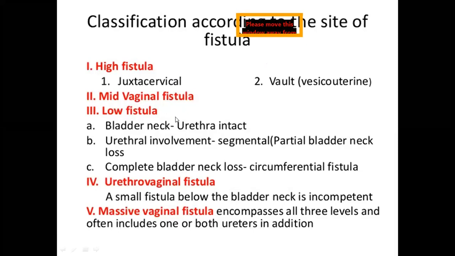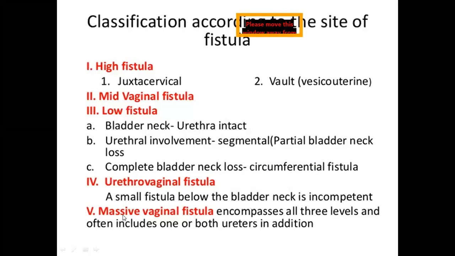Then low fistula means in the lower part of the vagina, the communication may be between the bladder neck and urethra, or urethra and segmental, partial bladder neck loss may be there, or complete bladder neck loss resulting in circumferential fistula. That is, all around there is loss of tissue. Then urethrovaginal fistula is the fourth type, a small fistula below the bladder neck which is incompetent.